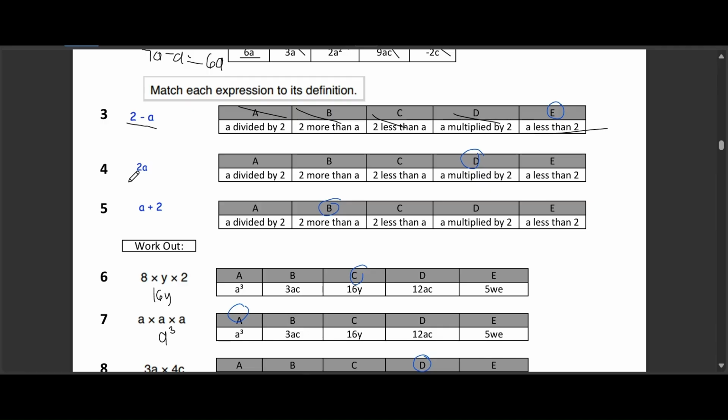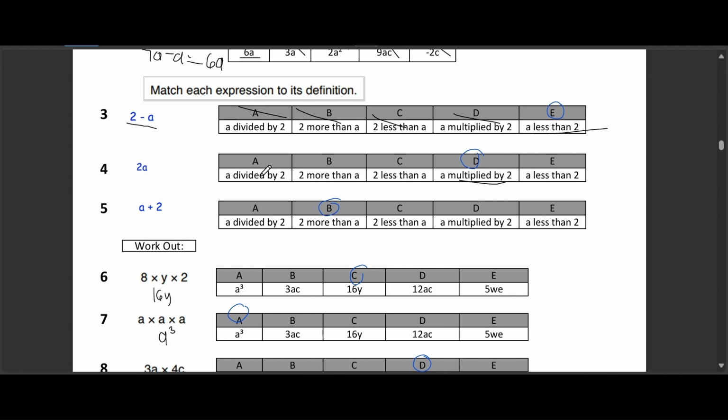Option A, divided by 2. Option B, 2 more than A. Option C, 2 less than A. Option D, A multiplied by 2. Option E, A less than 2. The correct answer is option D, A multiplied by 2.